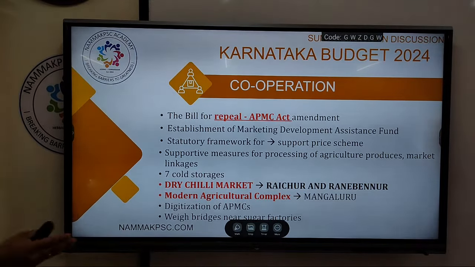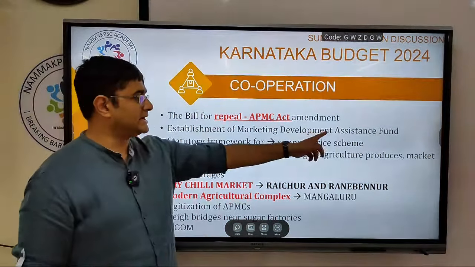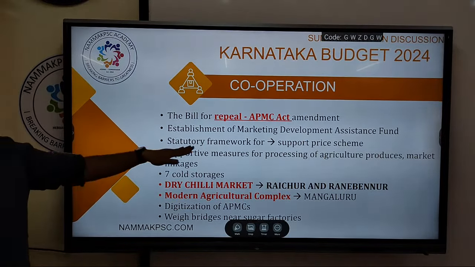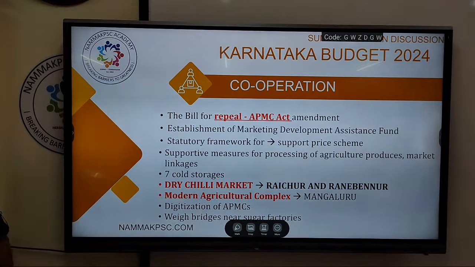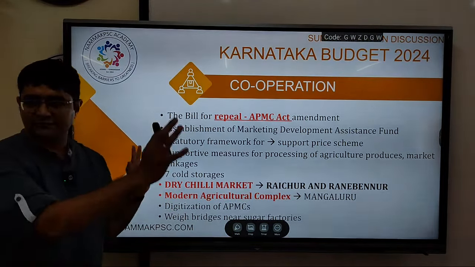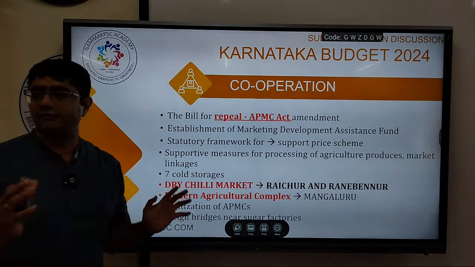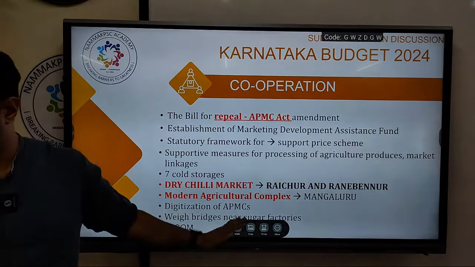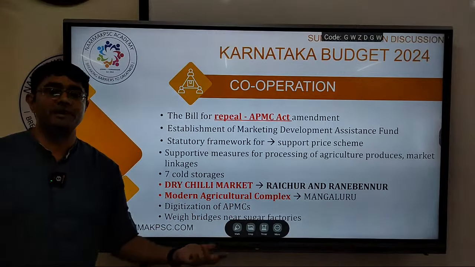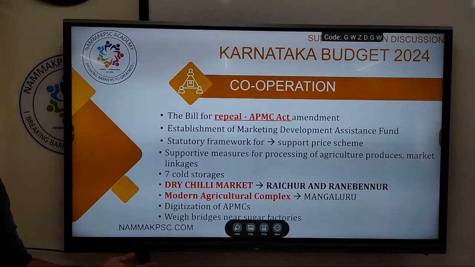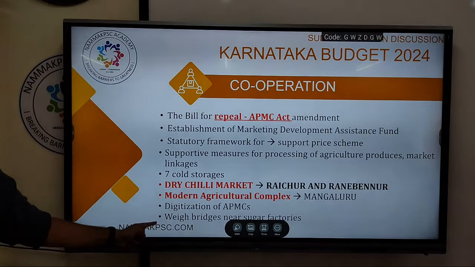Also, it will create a fund for market development assistance called the Market Development Assistance Fund. A statutory framework will be introduced to support various price schemes. These provisions are generally for the agricultural marketing and food processing sector. So I have kept these, even though there are no facts. It will help you in your mains. What reform measures have been introduced in the budget to promote agricultural marketing? If that is a question, you can list all of this.